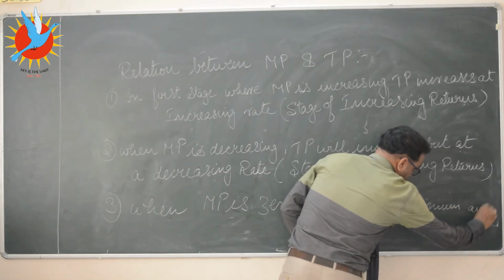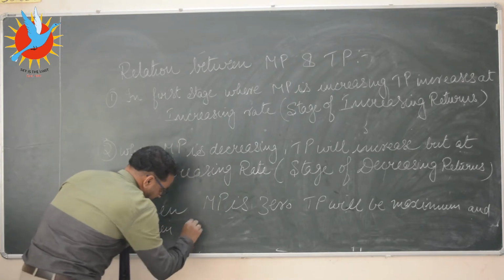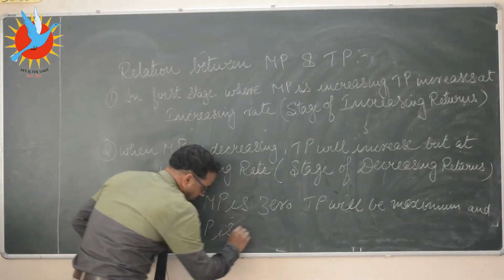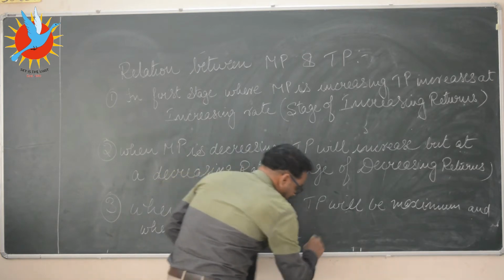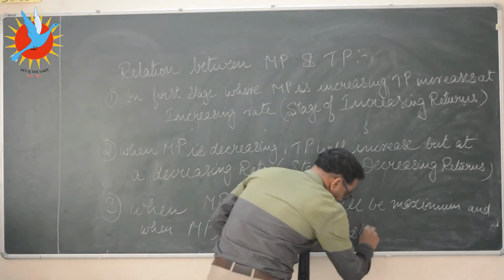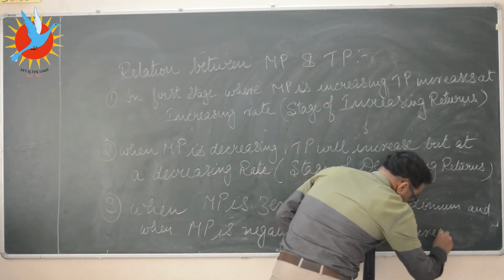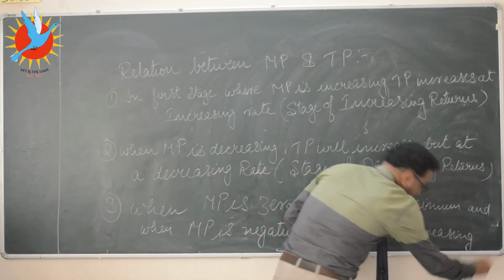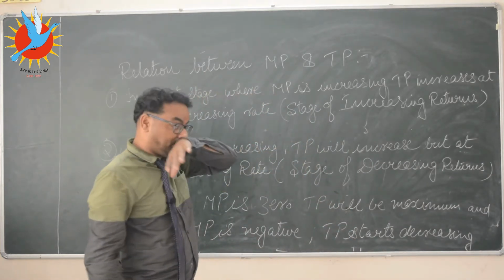And when MP is negative, TP starts decreasing. These are the three fundamental points which show the relation between MP and TP.